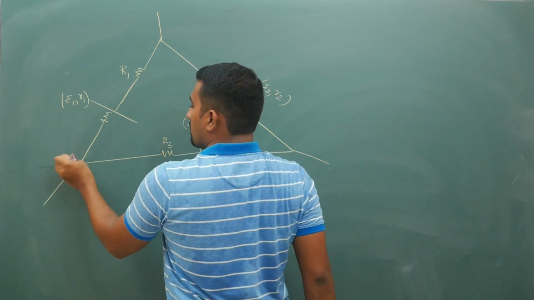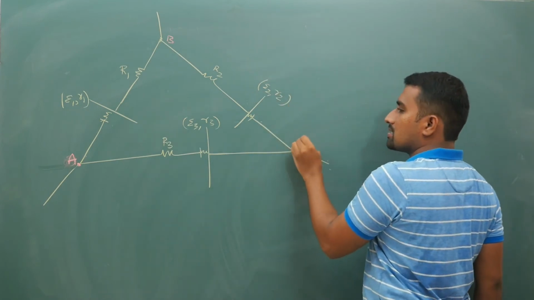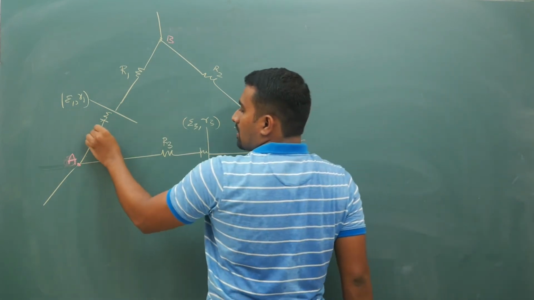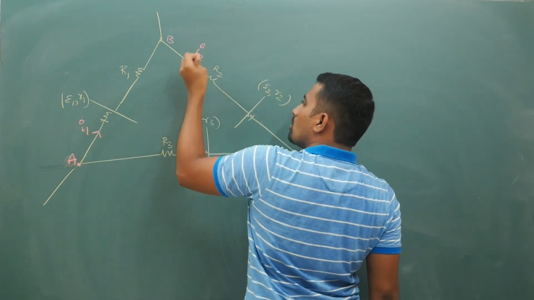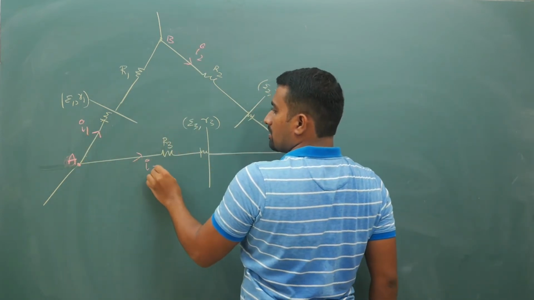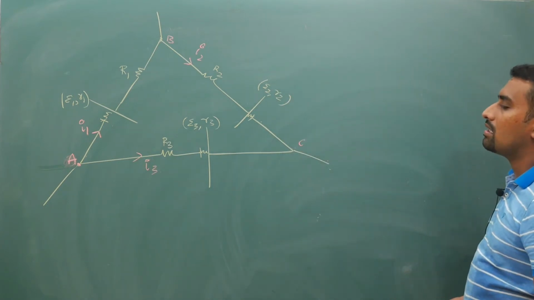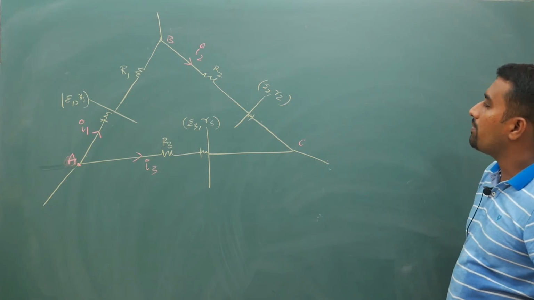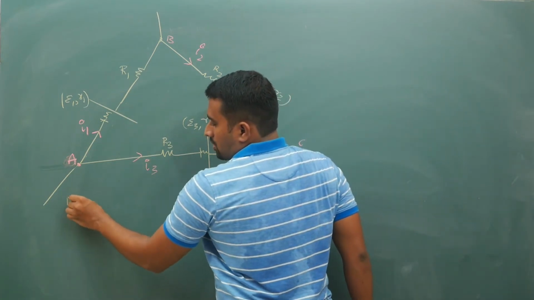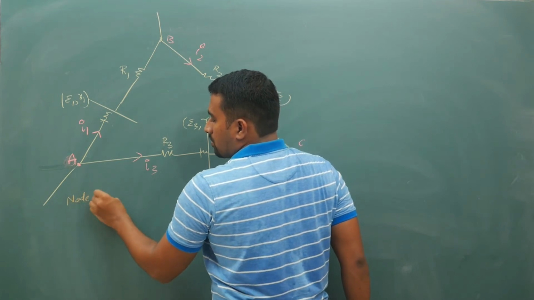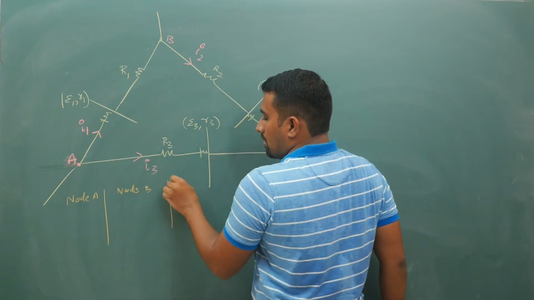Now after I take and separate like this, the first and foremost important point is, if I mark this as A, if I mark this as B, if I mark this as C, let us say your current here is I1, current here is I2, current here is I3. Now there are certain things that you are supposed to know. First and foremost important thing is, what are your nodes, meaning node A, node B and node C.